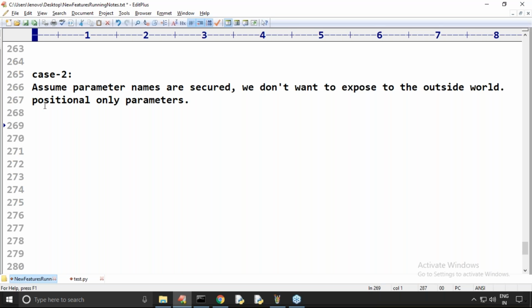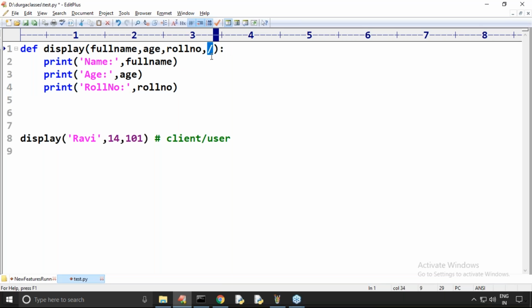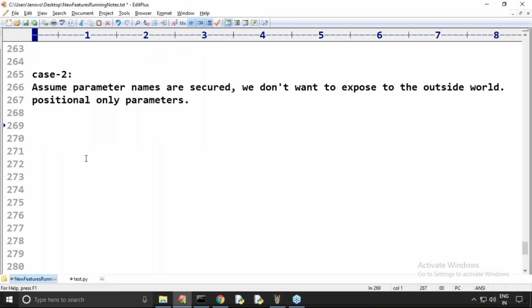Okay, as API developers, I'm the library owner, I'm the library author, sir. I want to highlight this functionality to the outside world. Why highlight which parameter names are used internally? What is the need of highlighting that? Hey, you should pass values. Don't use any parameter names. How can you restrict that? By using this slash. Are you feeling comfortable about the second one? Please respond.